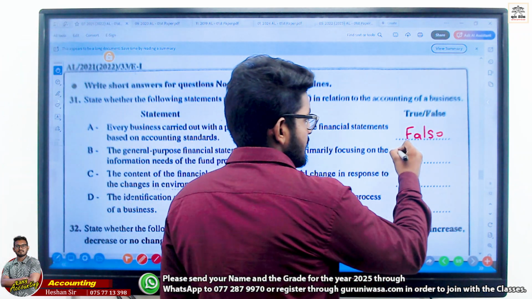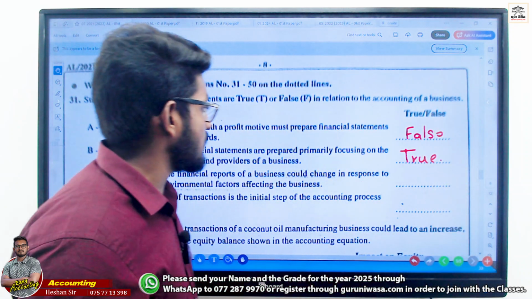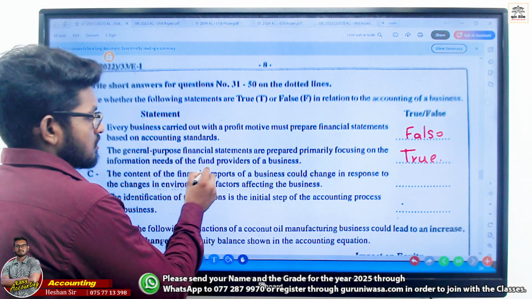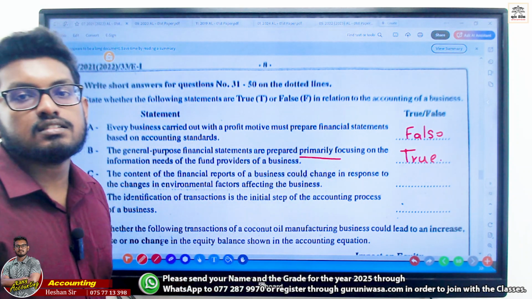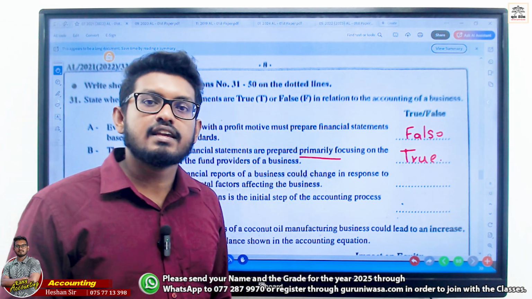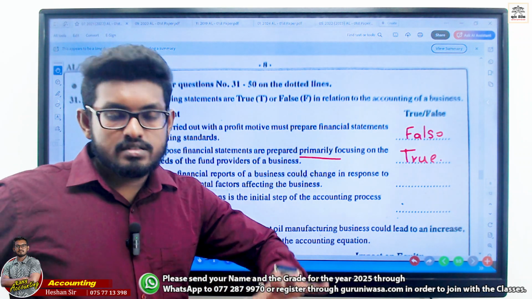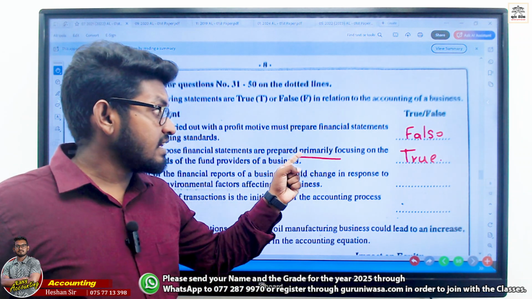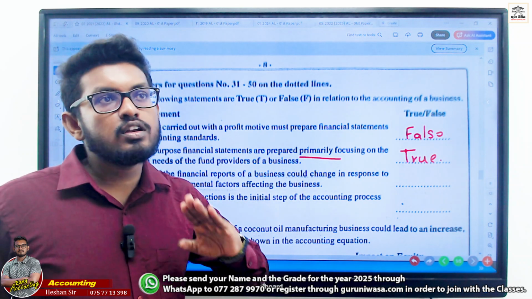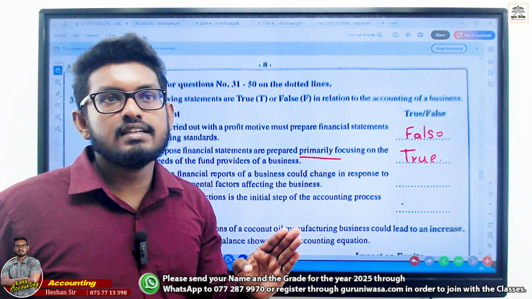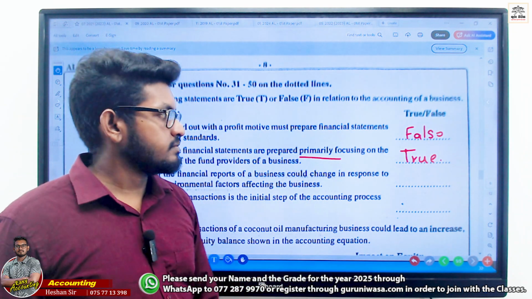First of all we concern all the stakeholders, but mainly, primarily, the owners. Without owners the business won't survive. They are not saying only focus. If it is only focusing, it's wrong. Primarily focusing owners, others as well.